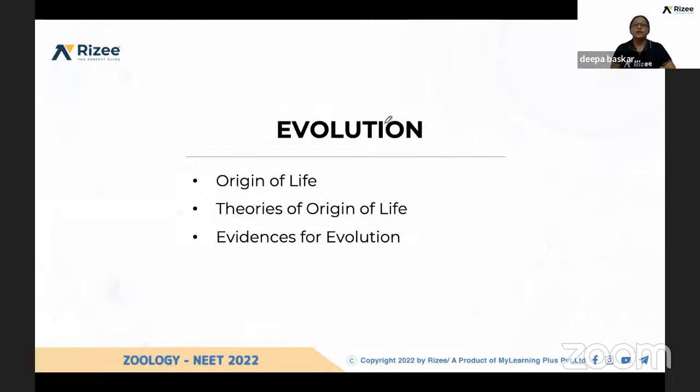Yeah, so today under this chapter, we are going to discuss the origin of life, from where life has been created, and theories of origin of life, because different scientists proposed different theories for this origin of life, and what are the evidences available for evolution. Even though many have proposed so many theories, they have to prove them with so many experiments. So what are the theories, what are the rejected theories and what are the accepted theories? Let us learn today. And the last topic is evidences for evolution.